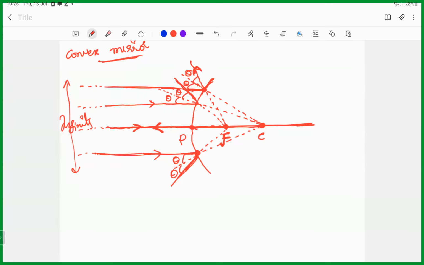MN represents the aperture. If you take from here to here, this is the aperture. We consider MN as the aperture.